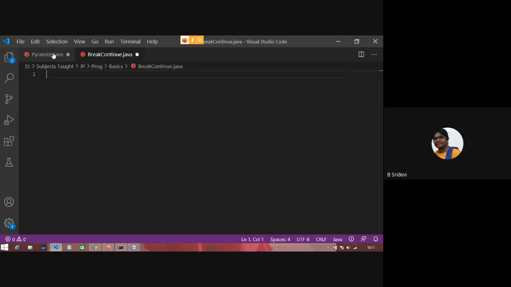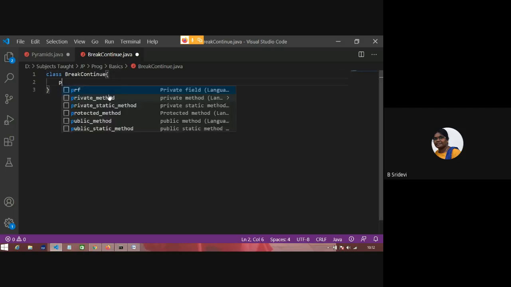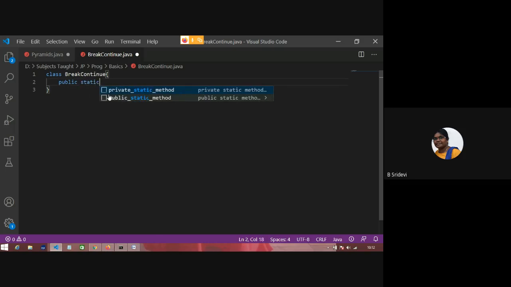So what's the very first line of a Java program? What's the very first line? I have already saved that file with the name BreakContinue, so the class name should be BreakContinue. And what is the signature of main? public static void main(String[] args). Now I will write a loop: int i = 1; i <= 10; i++.